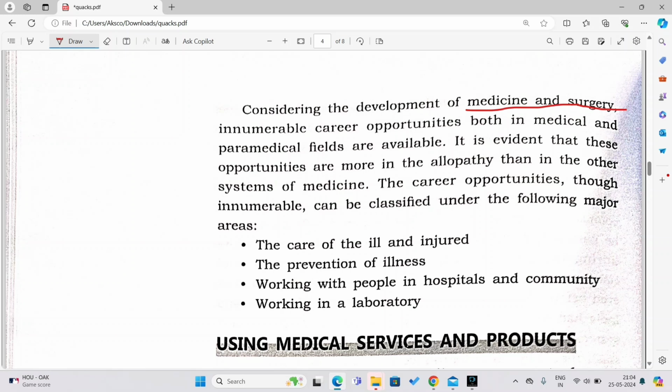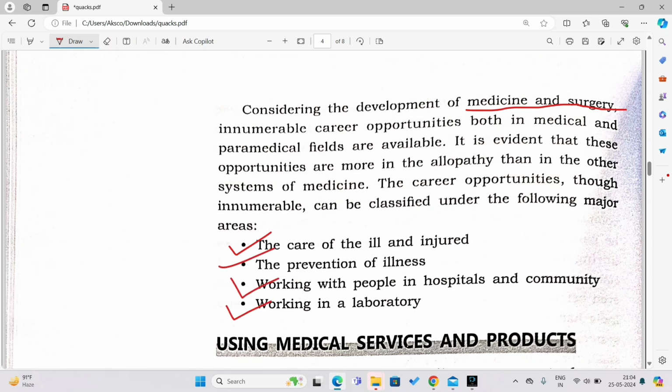Even though it is a vast field of study, it can be broadly divided into 4 types: the care of ill and injured, the prevention of illness, working with people in hospitals and community, and working in a laboratory, right?